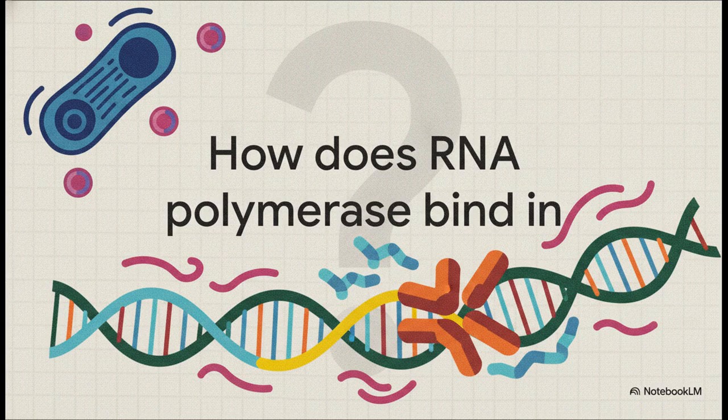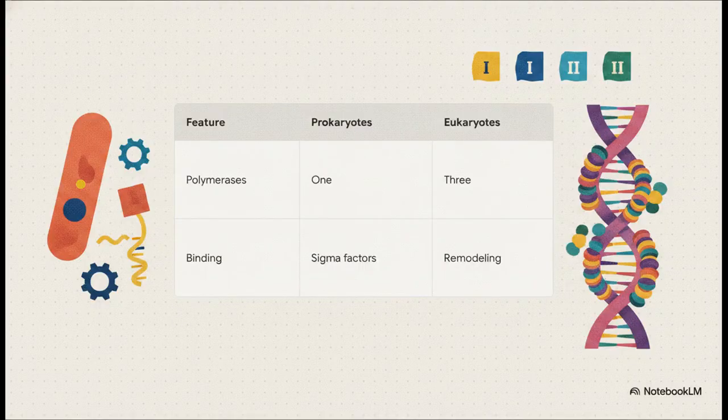Okay, let's switch gears to bacteria for a second. How exactly is the tight binding of RNA polymerase to a specific promoter region achieved in prokaryotes? When we contrast simple and complex systems, it gets really fascinating. Bacteria use these handy accessory proteins known as sigma factors to lock on tight. But eukaryotic transcription, it's a completely different ballgame. It's highly complex, requiring 3 separate RNA polymerases, I, 2, and 3, plus active chromatin remodeling.